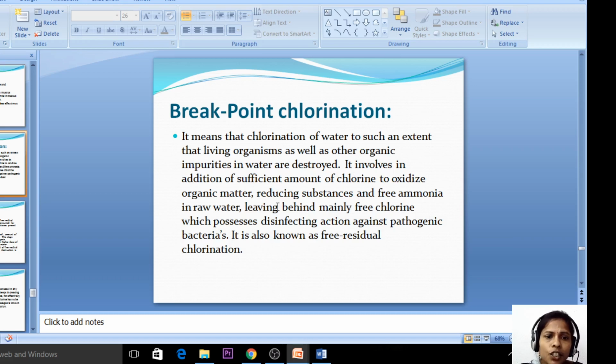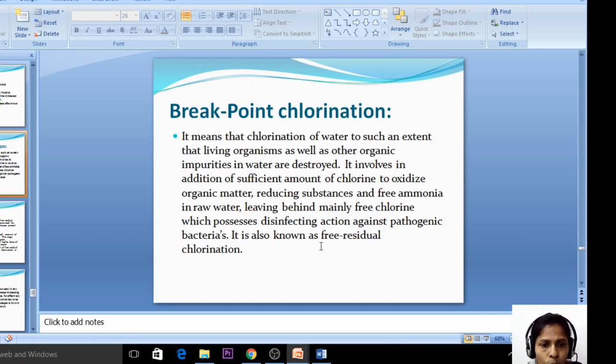It involves the addition of sufficient amount of chlorine to oxidize organic matter, reducing substances and the free ammonia in the raw water, leaving behind mainly free chlorine which possesses disinfecting action against pathogenic bacteria. So after removing all these three impurities, it is releasing the free chlorine. This free chlorine is killing the remaining bacteria in the water sample.